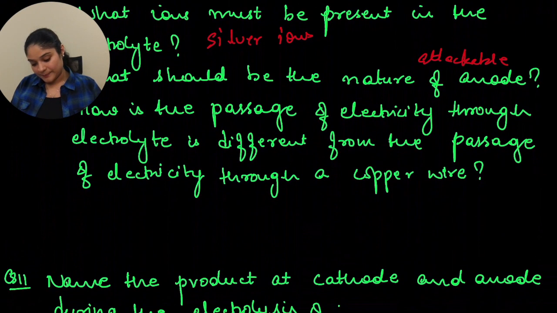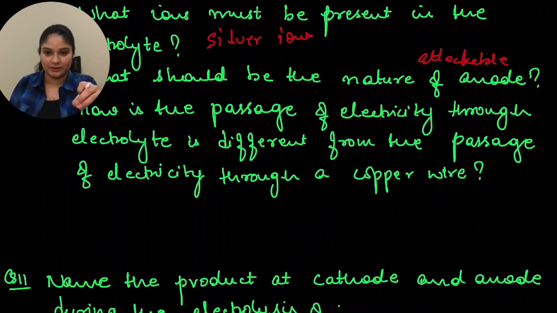The next is, how is the passage of electricity through electrolyte different from the passage of electricity through a copper wire? So when we talk about electrolyte, the passage of electricity is through the presence of ions in the solution. Whereas when we talk about electricity through copper wire, that is because of presence of electrons in the copper wire. Okay. Now let's move to the next one.